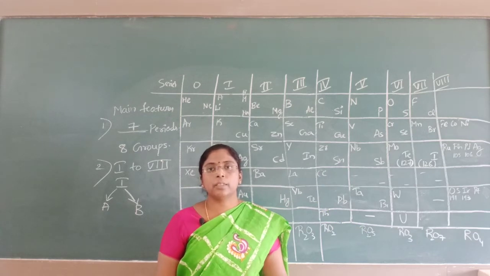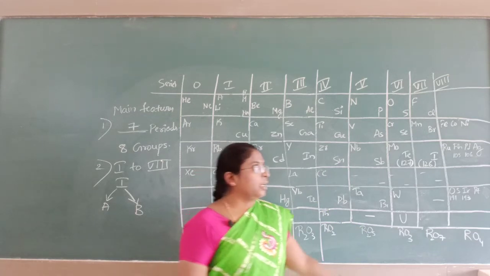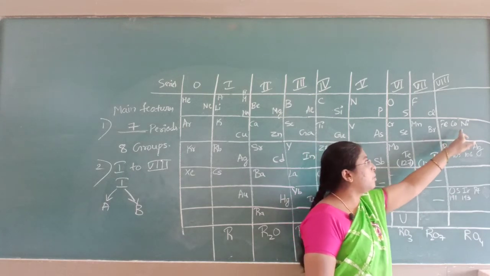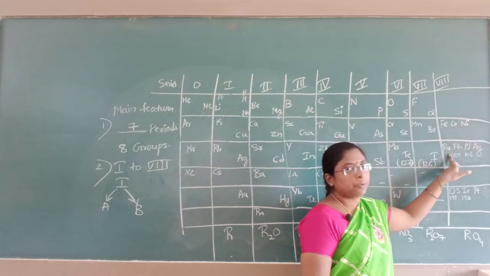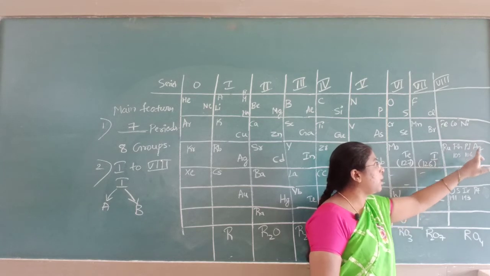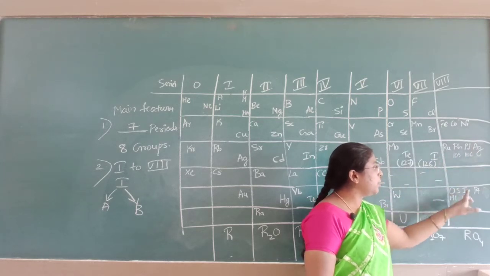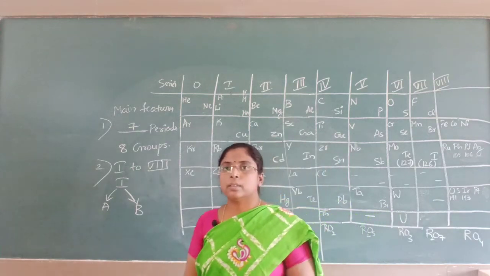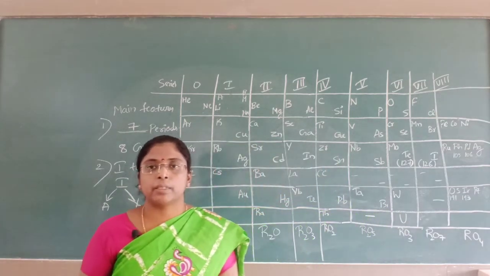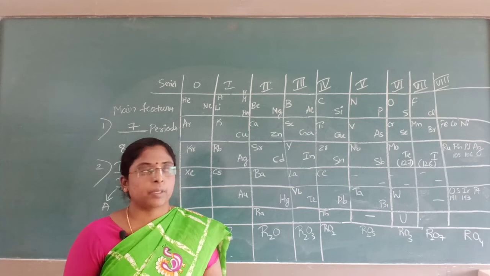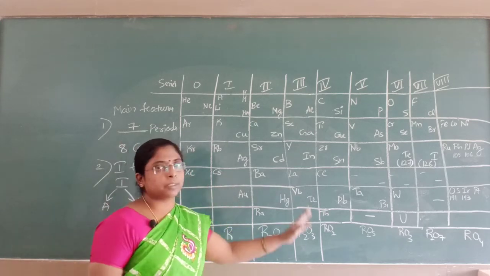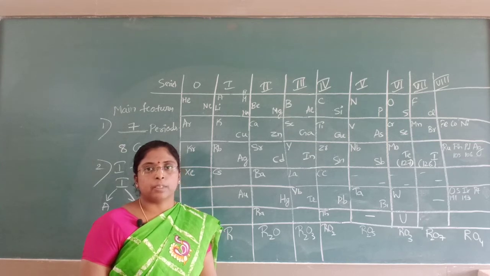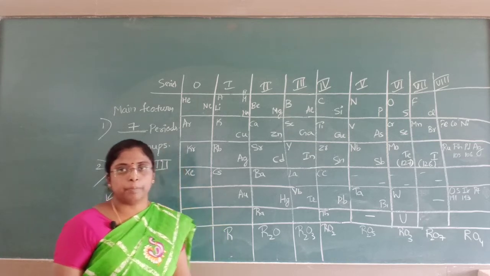It is divided in terms of triads. Group 8 is having 3 triads: iron, cobalt, nickel; ruthenium, rhodium, palladium; and osmium, iridium and platinum. These are the 3 triads present in group 8. But from group 1 to group 7, he divided the groups into subgroup A and subgroup B.